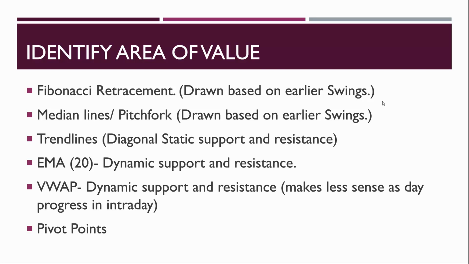So trend lines are the horizontal lines where a stock repeatedly keeps finding support. You can identify those lines. Volume weighted average price is also a dynamic support and resistance. So if Nifty gaps up, and it tests EMA 20 and reverses with a good candlestick, there you can enter. You need not enter in a gap up. And for intraday, you can use pivot points also.